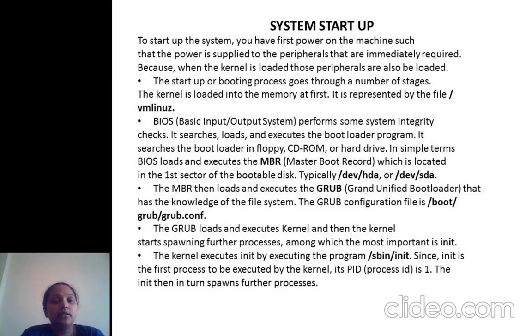Next, grub loads and executes the kernel, and then kernel starts spawning further processes one by one. The first process is process ID 1, the init process, which helps to spawn further processes. So this was the actual startup system.